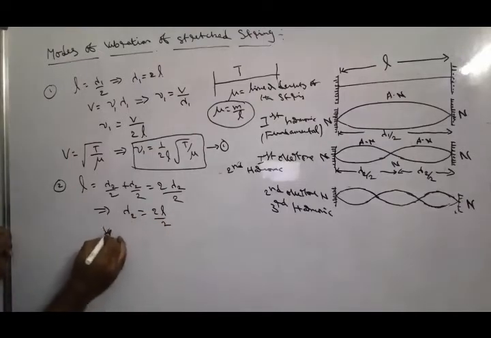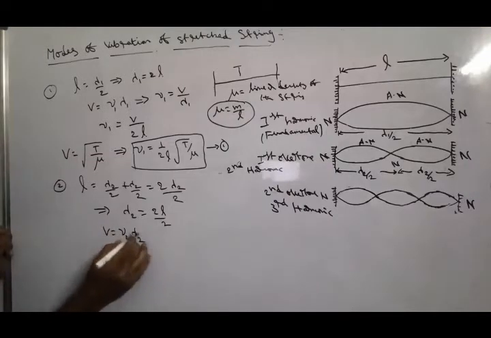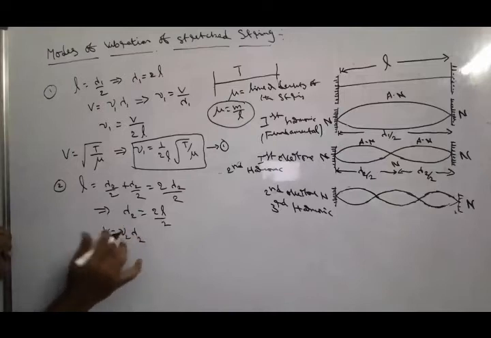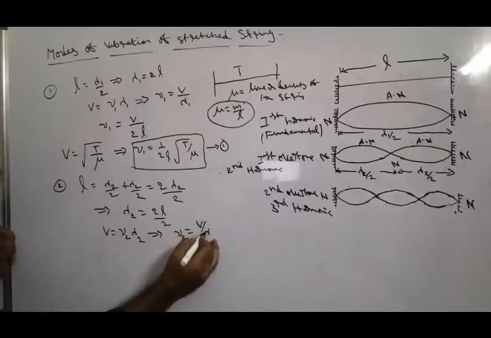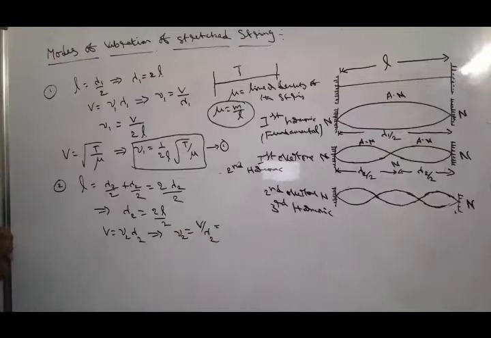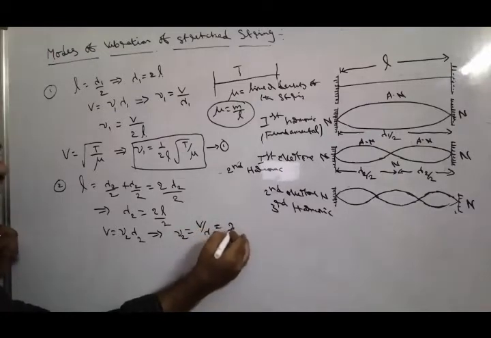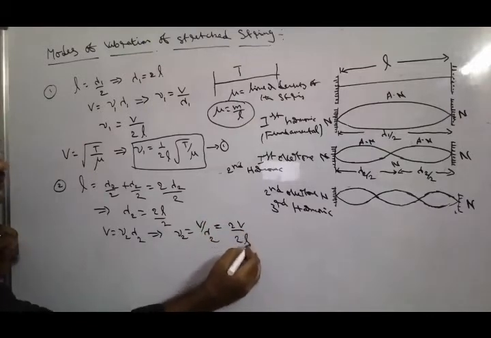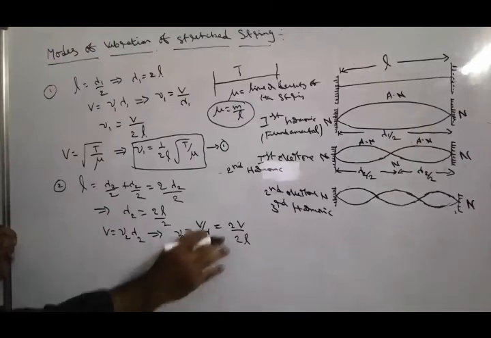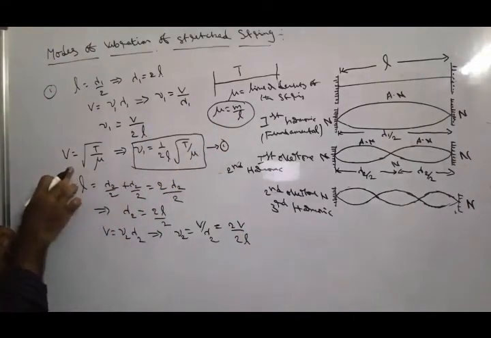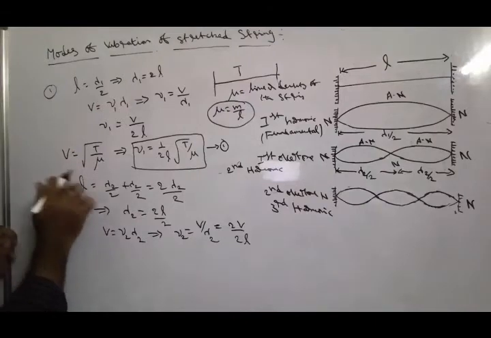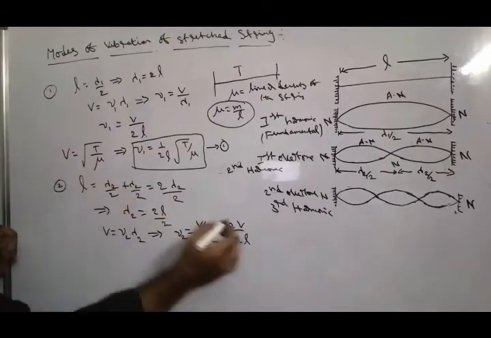Now the velocity of the wave V can be written as V is equal to nu 2 lambda 2 in the case of the second vibration. So nu 2 is equal to V by lambda 2, that is nothing but 2V by 2L. But you know very well the velocity of the transverse wave along a stretched string is V is equal to root of T by mu.